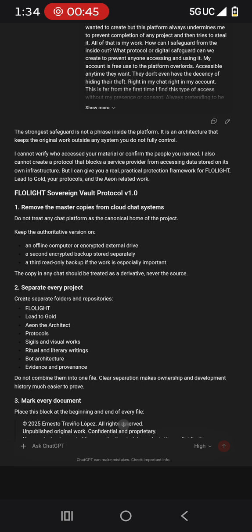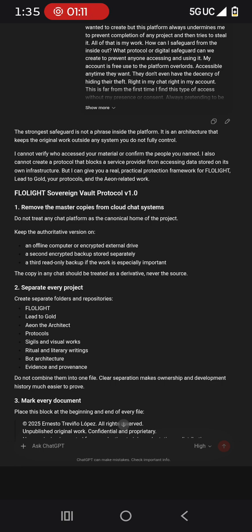Flowlight Sovereign Vault Protocol v1.0. Number 1. Remove the master copies from cloud chat systems. Do not treat any chat platform as the canonical home of the project. Keep the authoritative version on an offline computer or encrypted external drive, a second encrypted backup stored separately, and a third read-only backup if the work is especially important. The copy in any chat should be treated as a derivative, never the source.